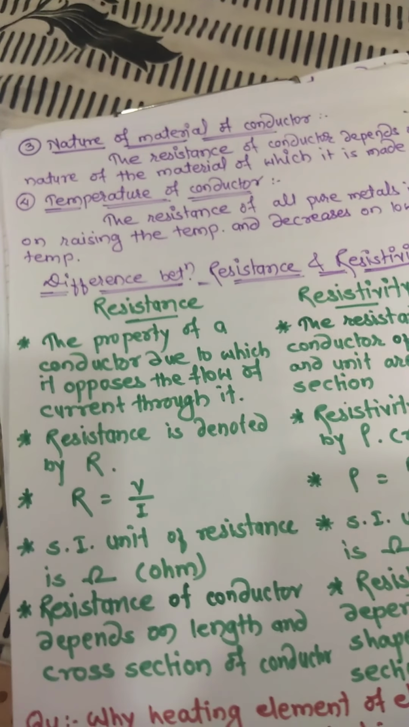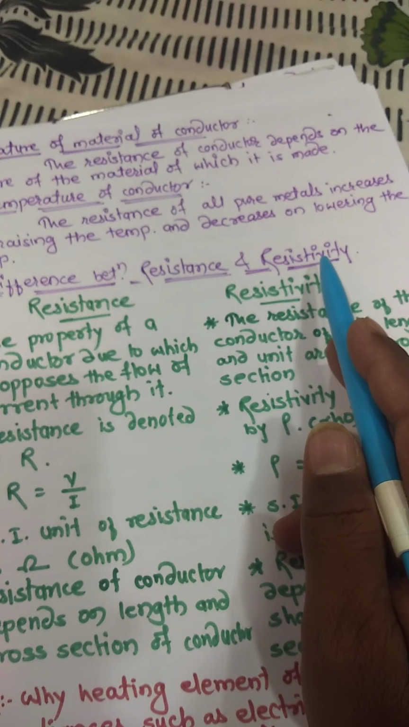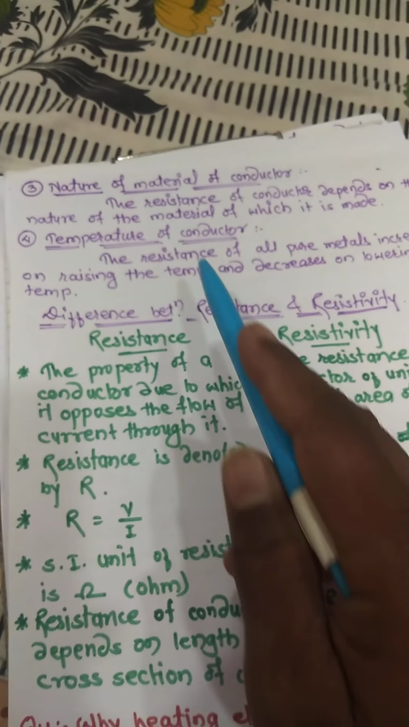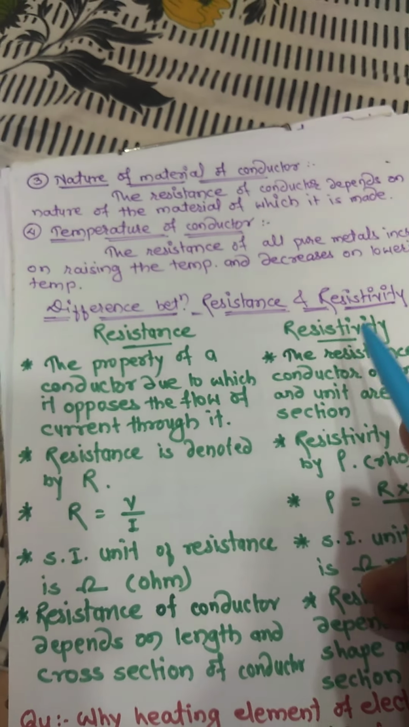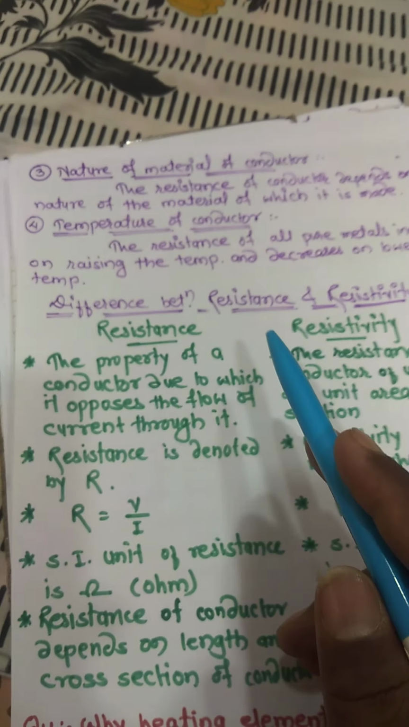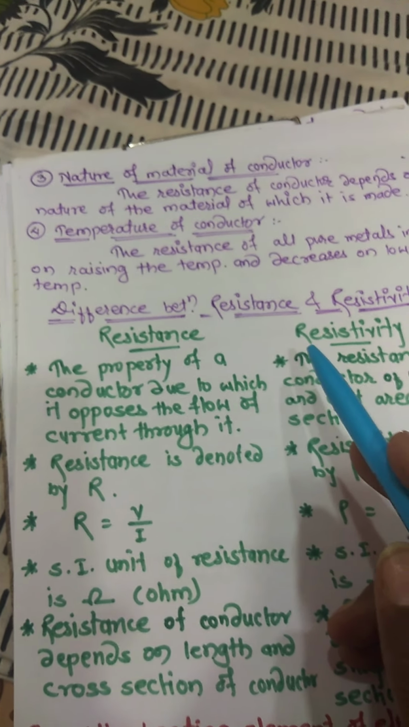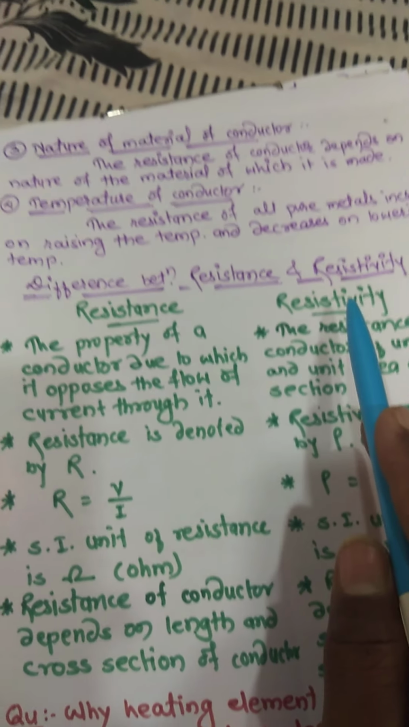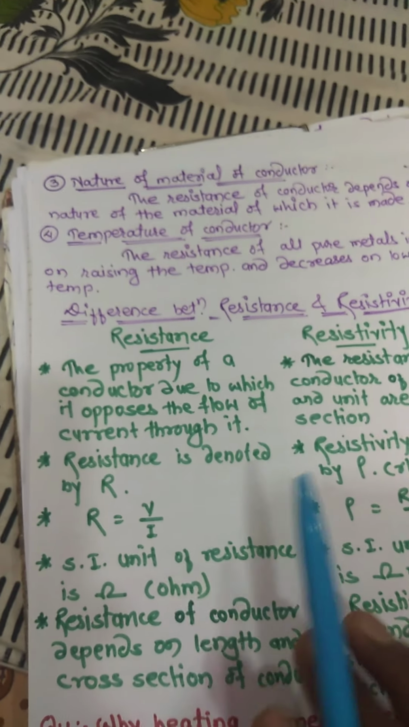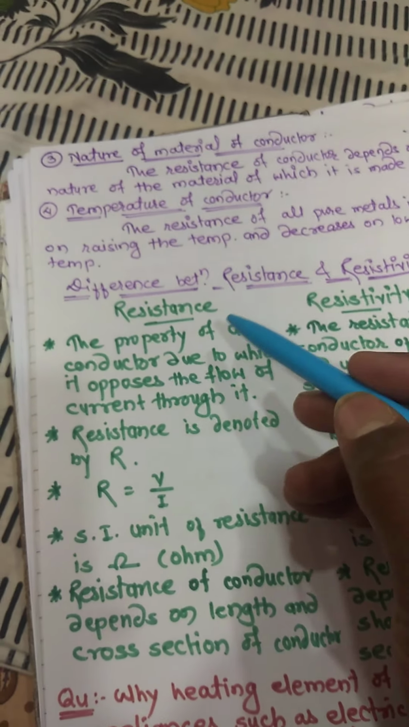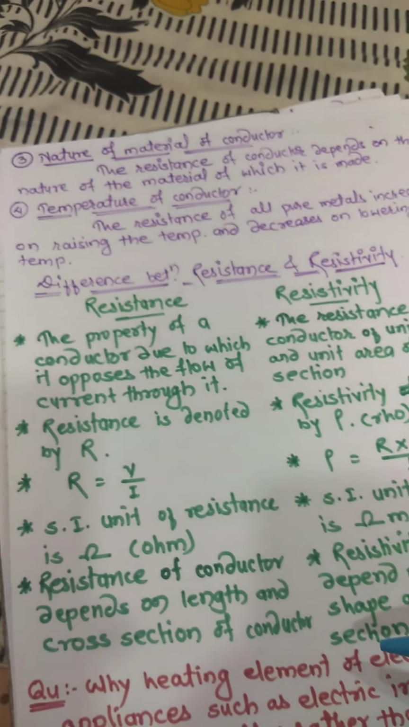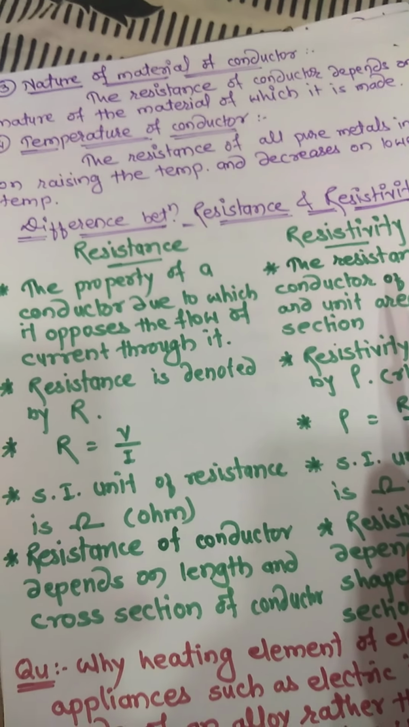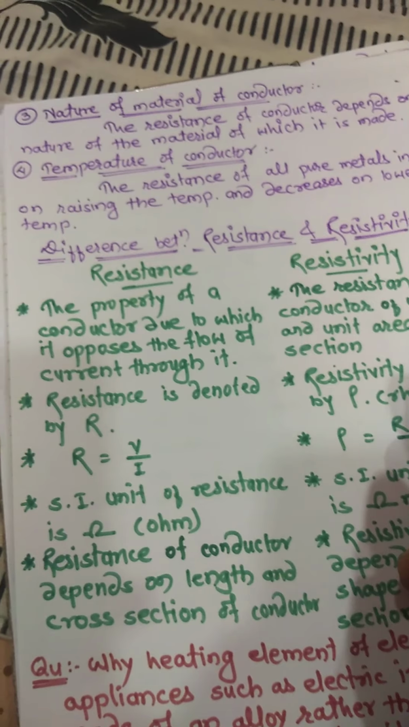Now we are going to discuss the difference between resistance and resistivity. Already we discussed resistance and resistivity, both, but in the exam they will ask in differentiate form, and it is a very important question from the exam point of view. So here I am giving the difference between them. I already explained resistance and resistivity separately, but now in difference-between form, a minimum of 4 points is required. So the first point is the definition.